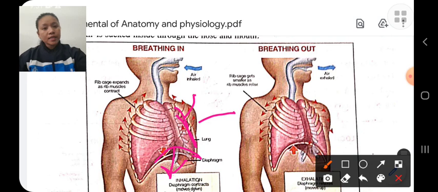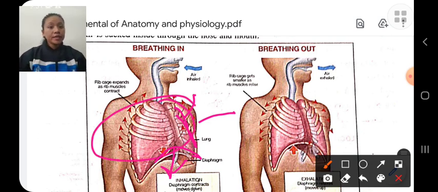Therefore, the size of the lungs increases, which results in an increase in volume. Therefore, the pressure in the lungs decreases, due to which air is inhaled. Air is sucked inside through the nose and mouth.